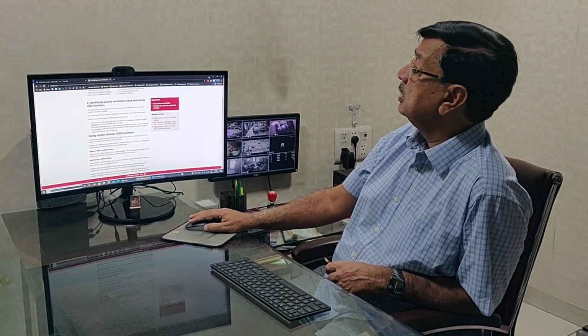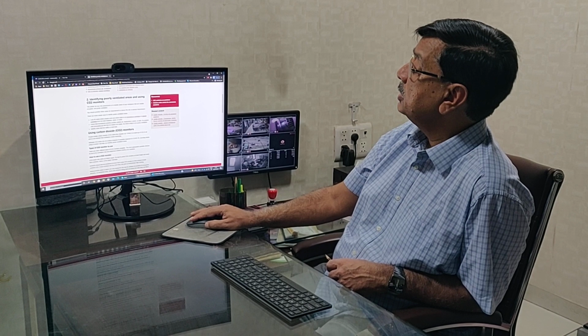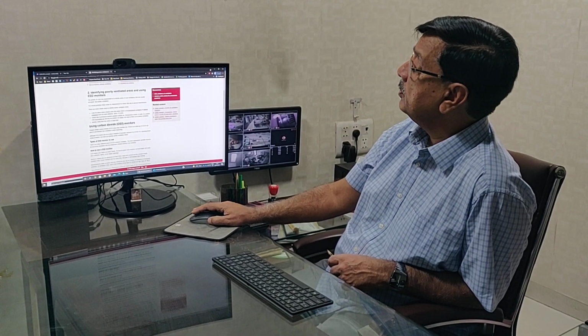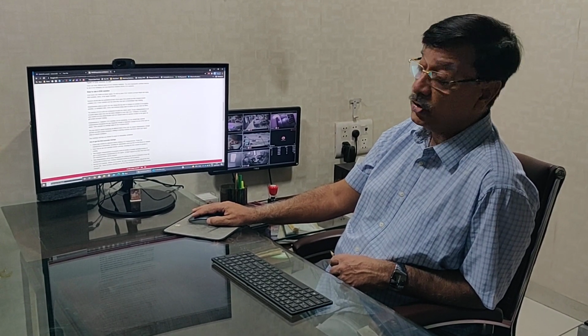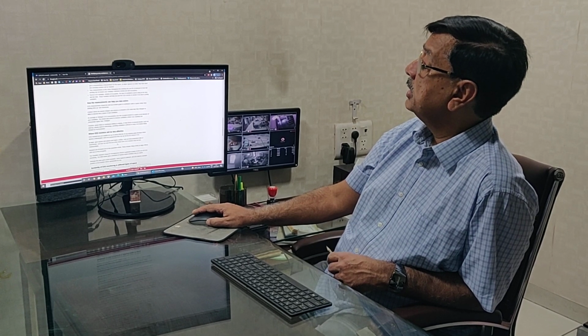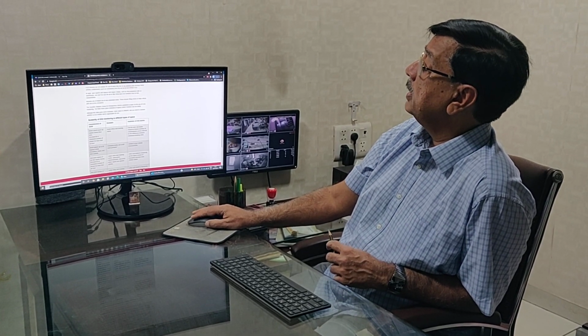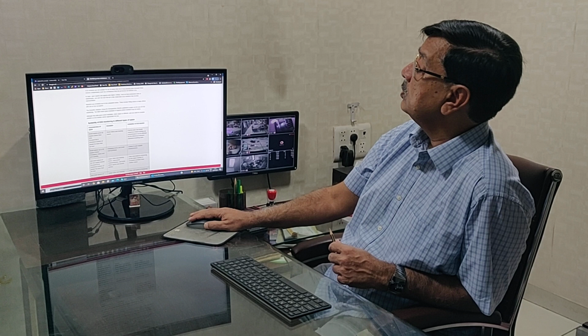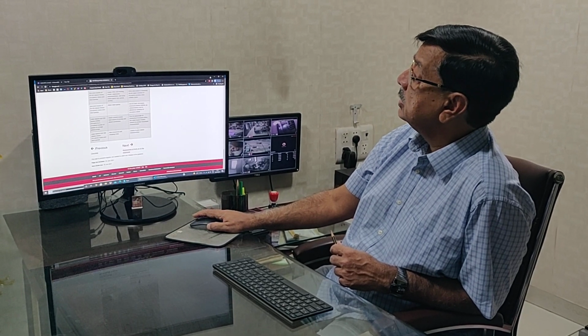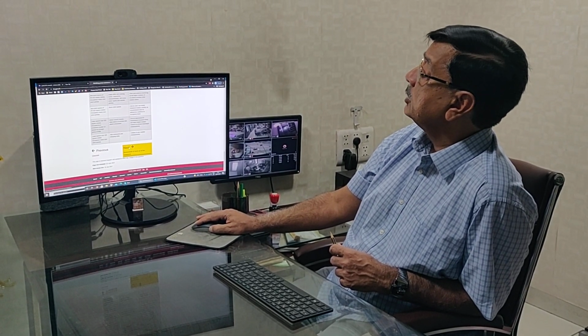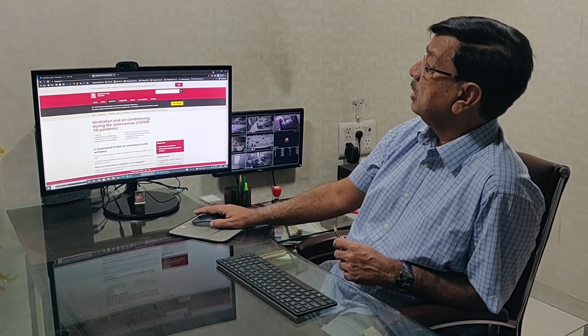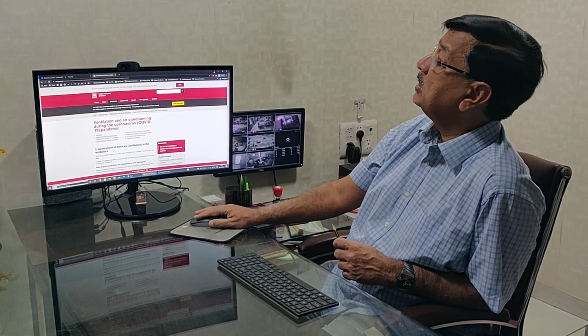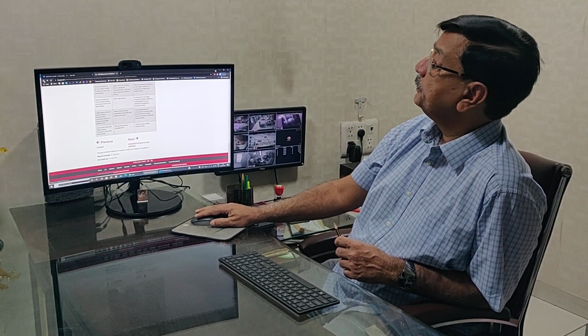It talks about using carbon dioxide monitors, types of monitors to use, how to use carbon dioxide monitors, how to get the most accurate readings, and the suitability of CO2 monitoring in different types of spaces. So they have given all this information on carbon dioxide and ventilation. That's important.